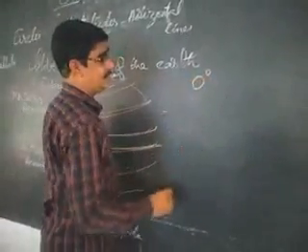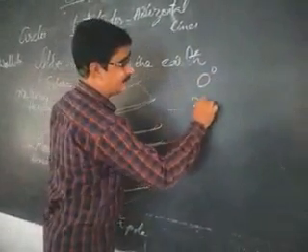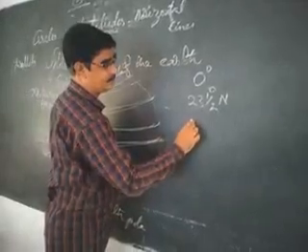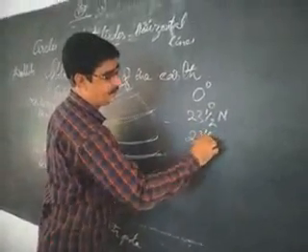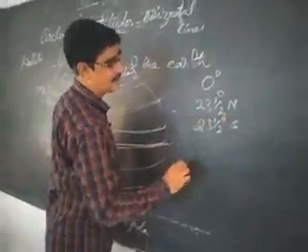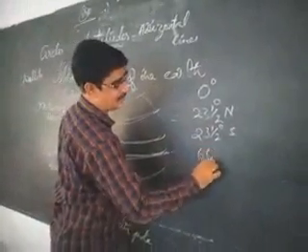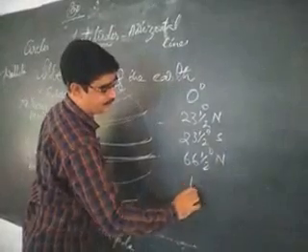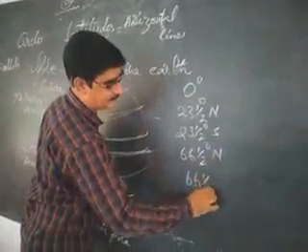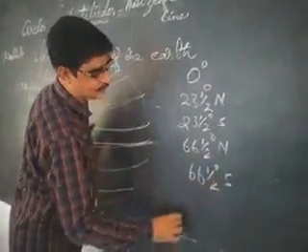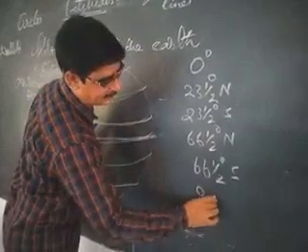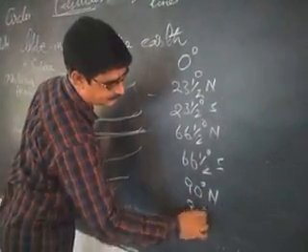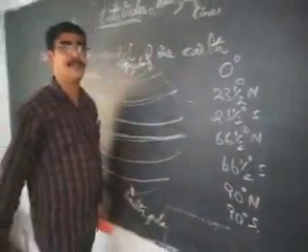0 degrees latitude, 23.5 degrees north latitude, 23.5 degrees south latitude, 66.5 degrees north latitude, 66.5 degrees south latitude, 90 degrees north, 90 degrees south. These latitudes are very important.